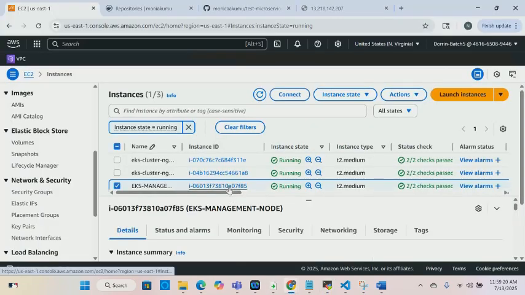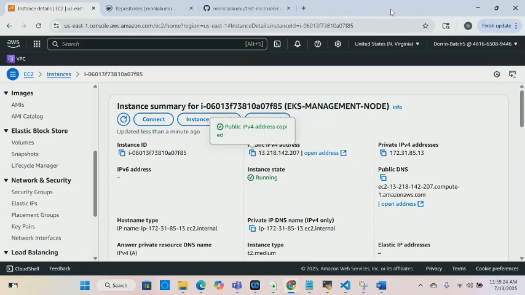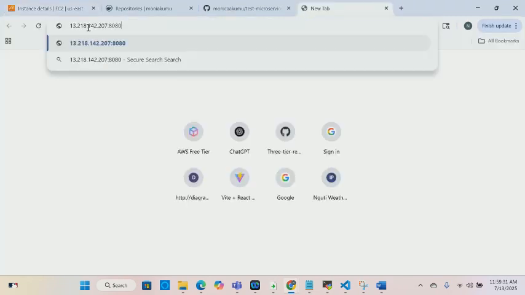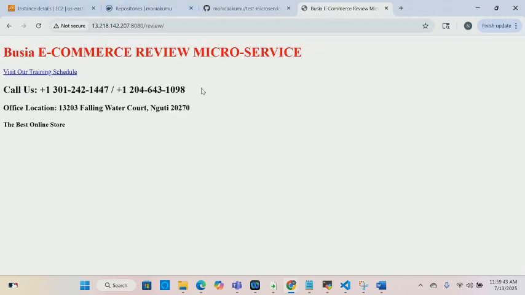I'm going to try the public IP address of my management node. I put 8080, and then /review. Let's see. Aha! Our application is up and running. Everything is good. It looks like everything is working the way it should work. So now we can move on to the next step.